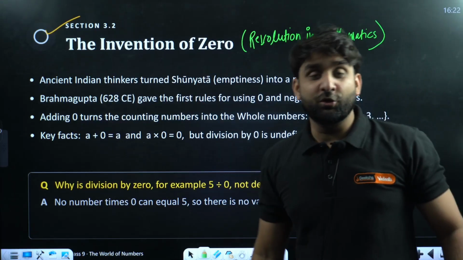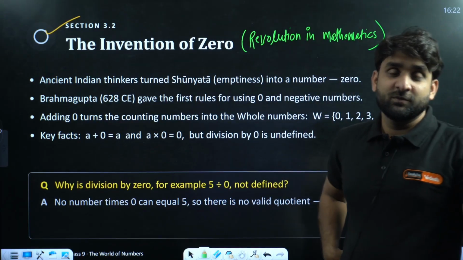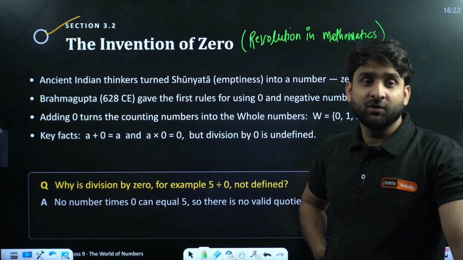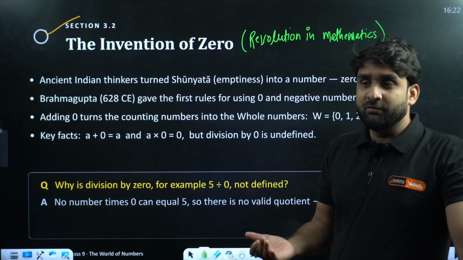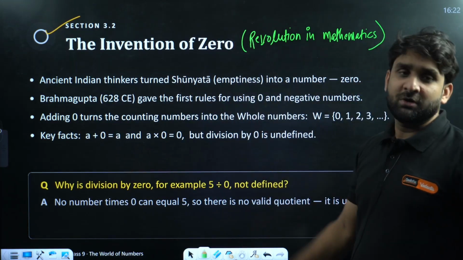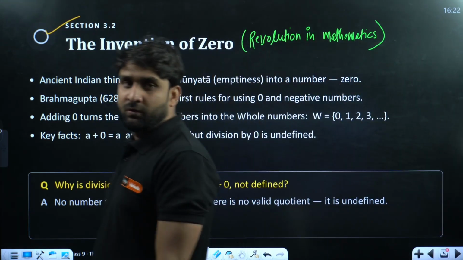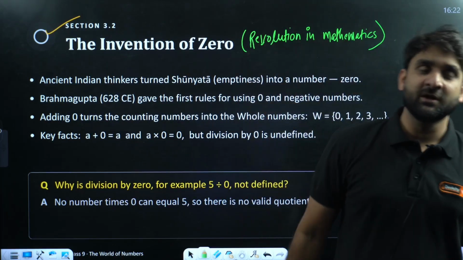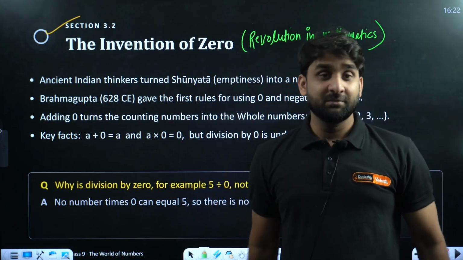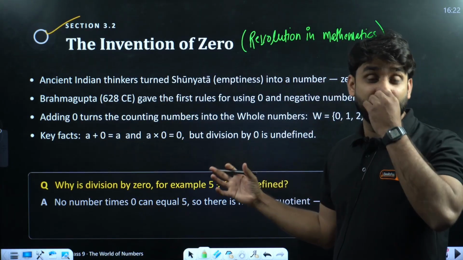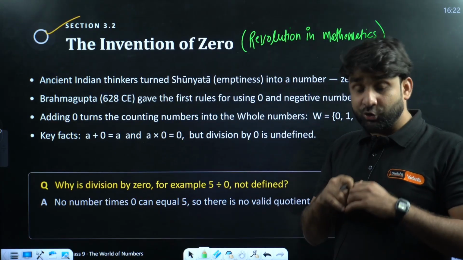If zero were not there, we would not be able to write 1 lakh, 10,000. We would not have been able to go ahead to bigger numbers, million and trillion and all. We would not be able to find out the distance between the sun and earth, or between two planets, because 0 is not there. So it was a revolutionary achievement in the field of mathematics.